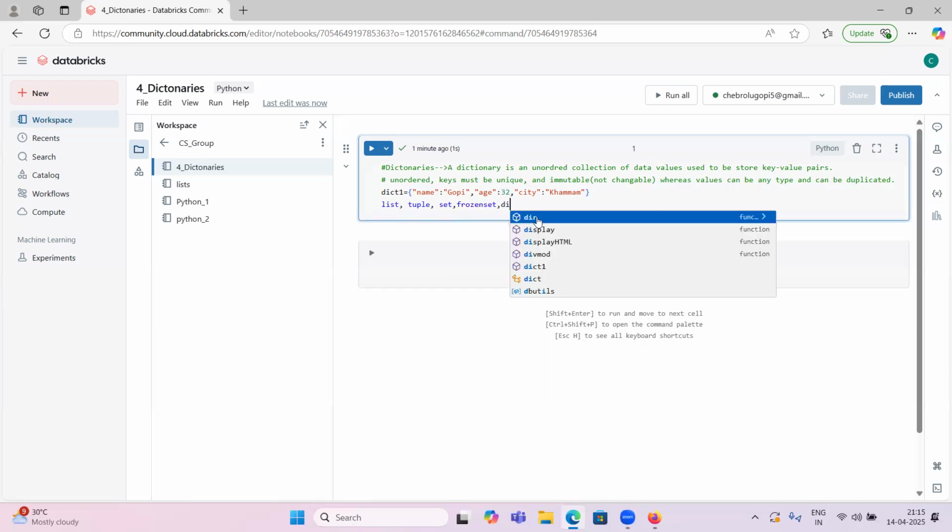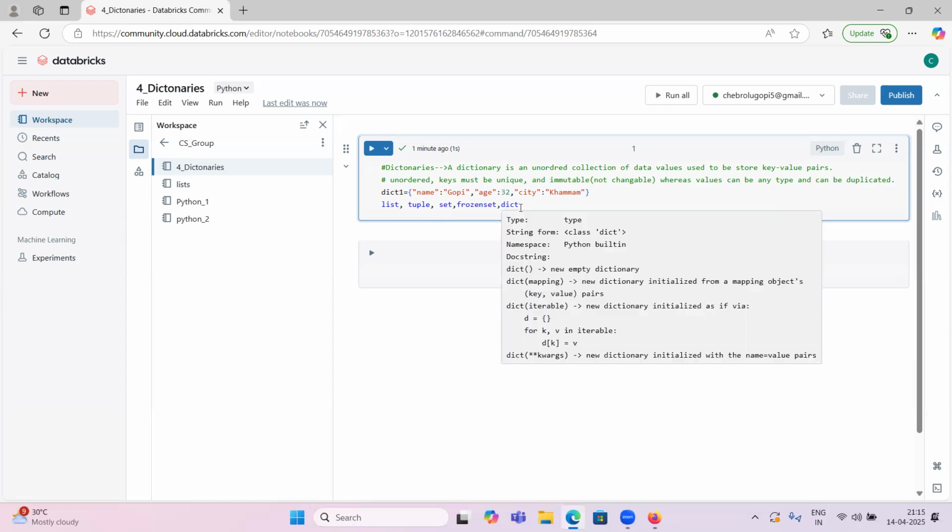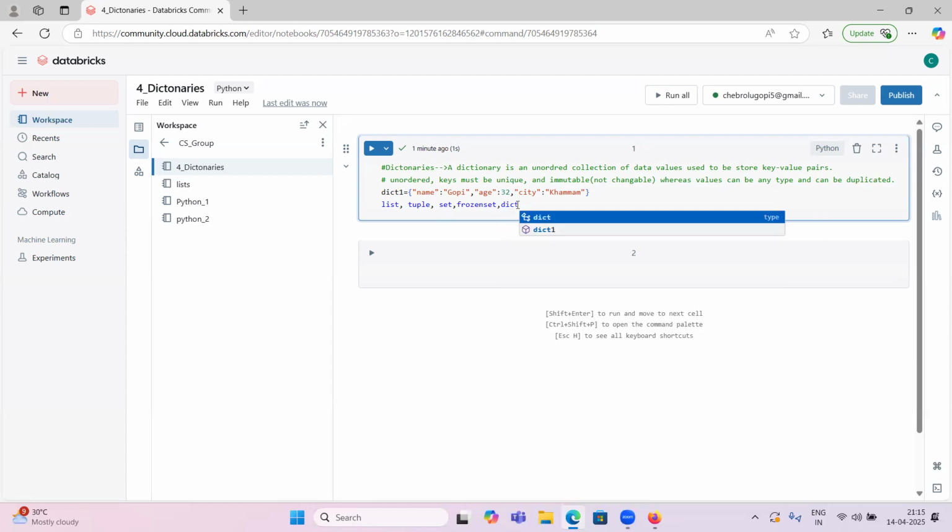For dictionaries, if you want to convert any other type of data to a dictionary, use the dict keyword. If you have a list, list one or list two, and you want to convert it into a dictionary, use the dict function. This is the dict object.